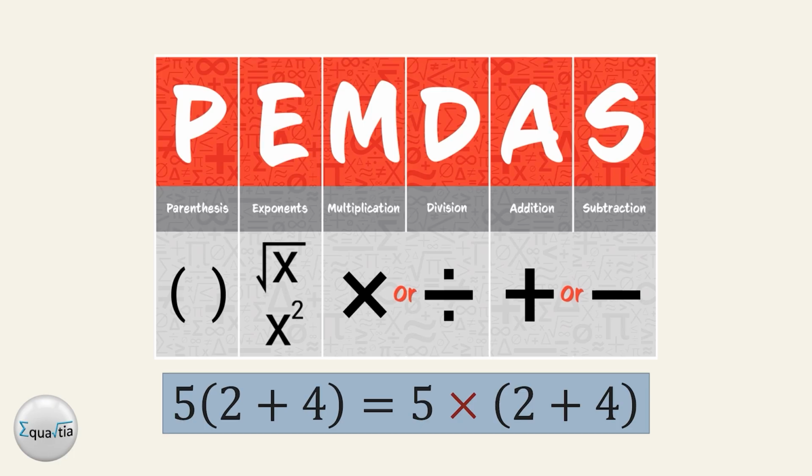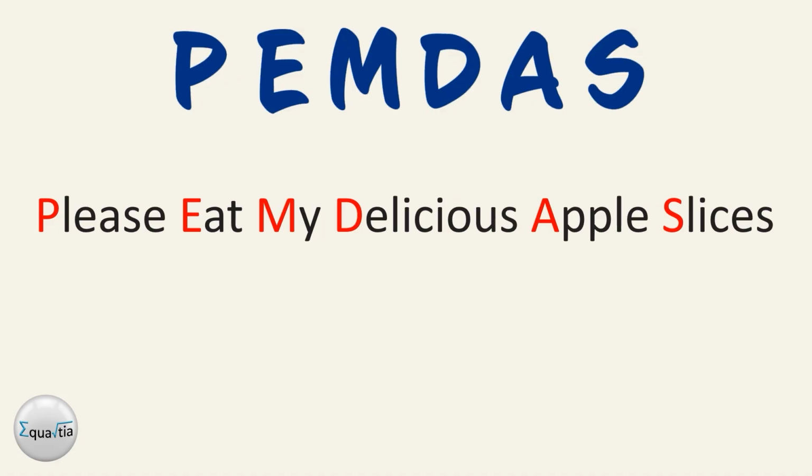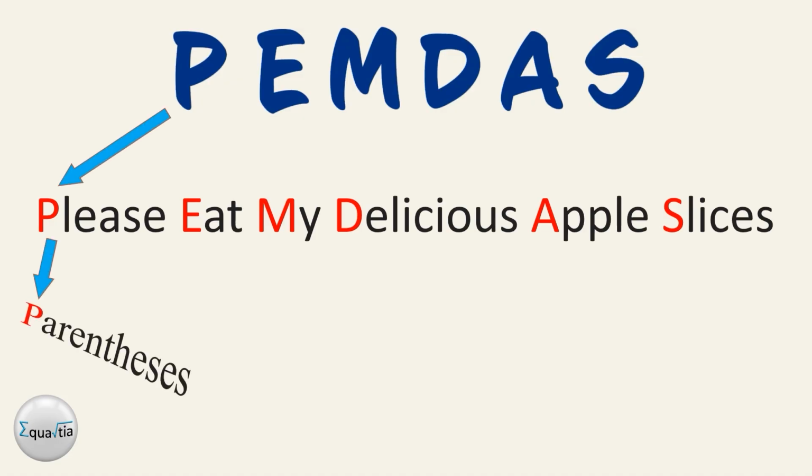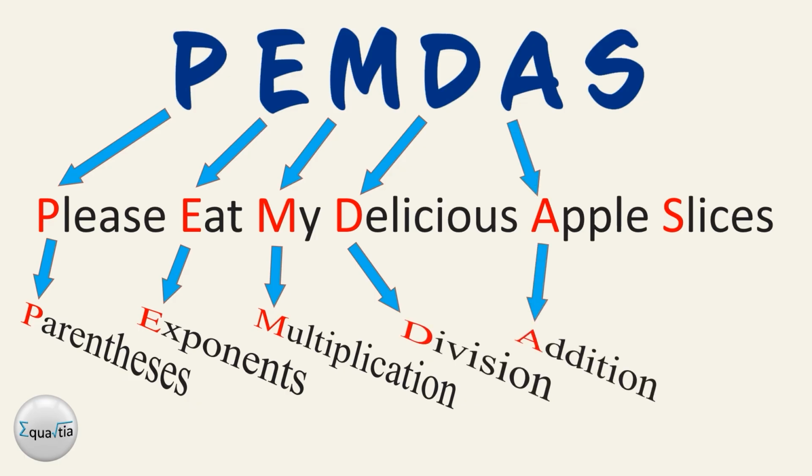To make it easier to remember this rule, you can connect it with a fun and simple sentence. Please eat my delicious apple slices. Each word begins with the same letter as the operation in PEMDAS. P stands for please, which reminds us of parentheses. E stands for eat, which reminds us of exponents. M stands for my, which reminds us of multiplication. D stands for delicious, which reminds us of division. A stands for apple, which reminds us of addition. And S stands for slices, which reminds us of subtraction.